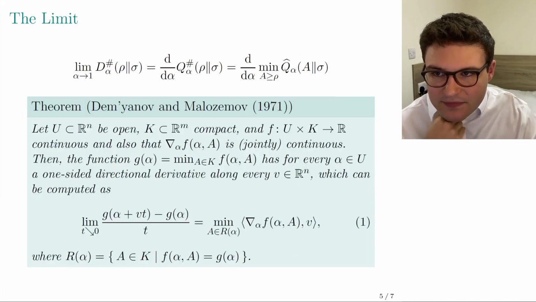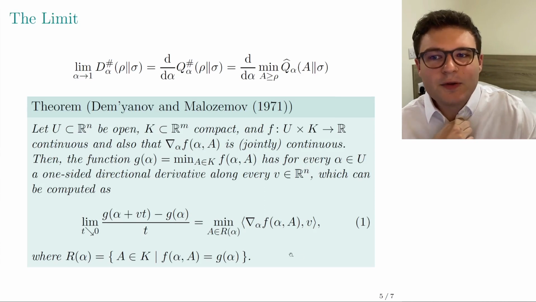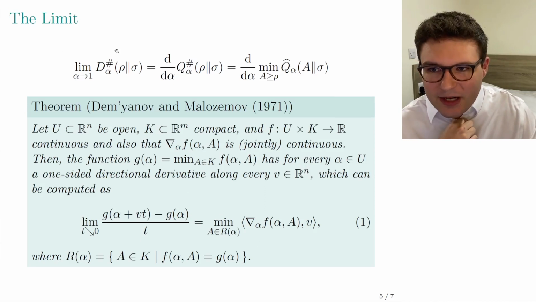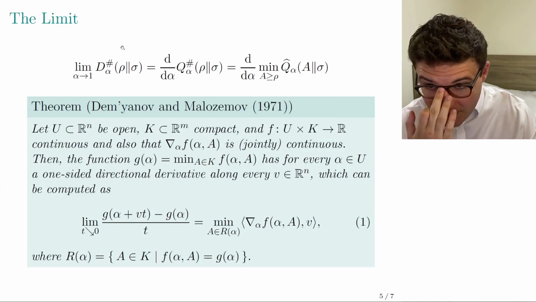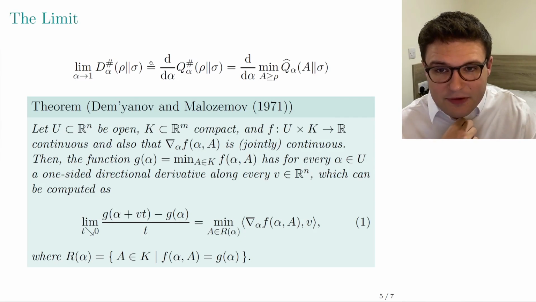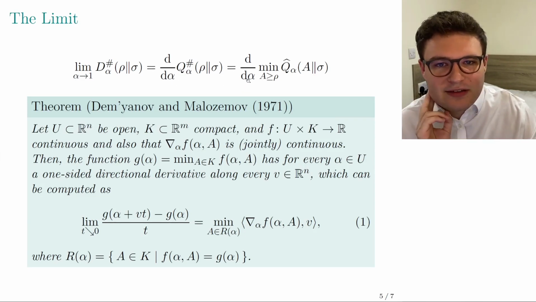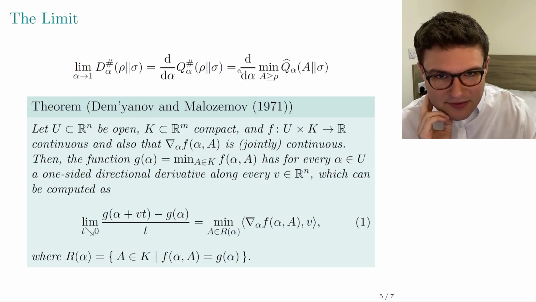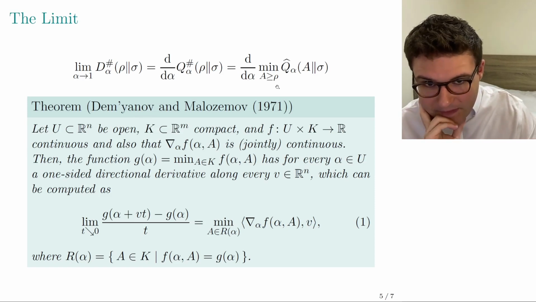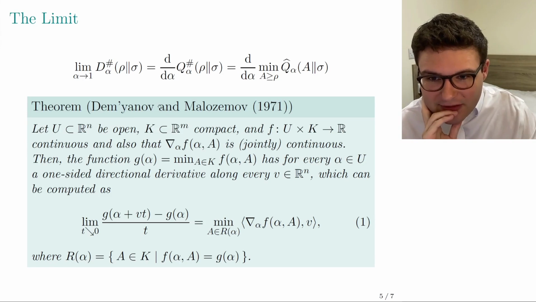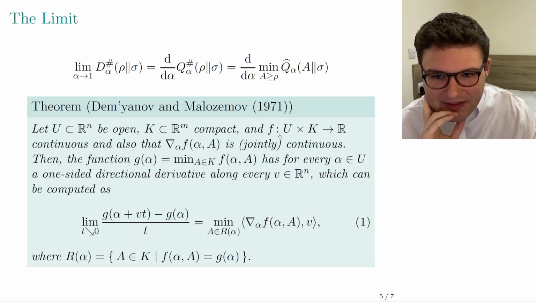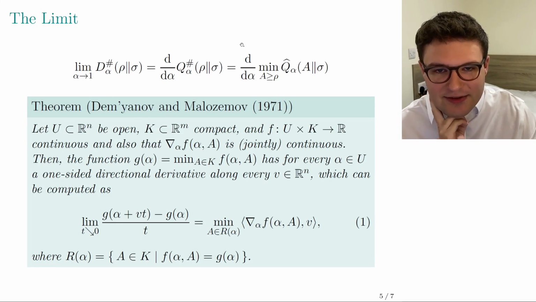At this point, calculating the limit isn't that hard anymore, because the limit alpha to 1 of this divergence is the derivative of the sharp trace function. And now the only thing we have to do is find a way to exchange the derivative and the minimization. There's a theorem for that. I quoted here a theorem from the 70s, which gives you a bunch of conditions under which you're allowed to exchange the derivative and the minimum.